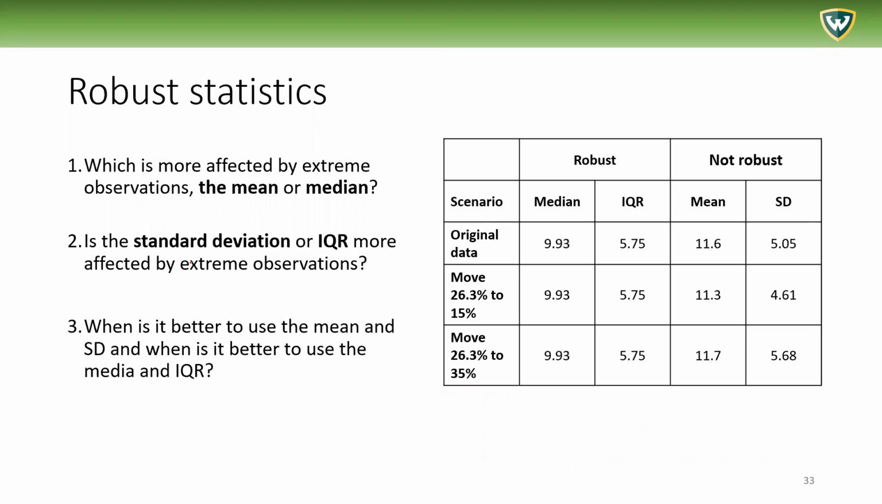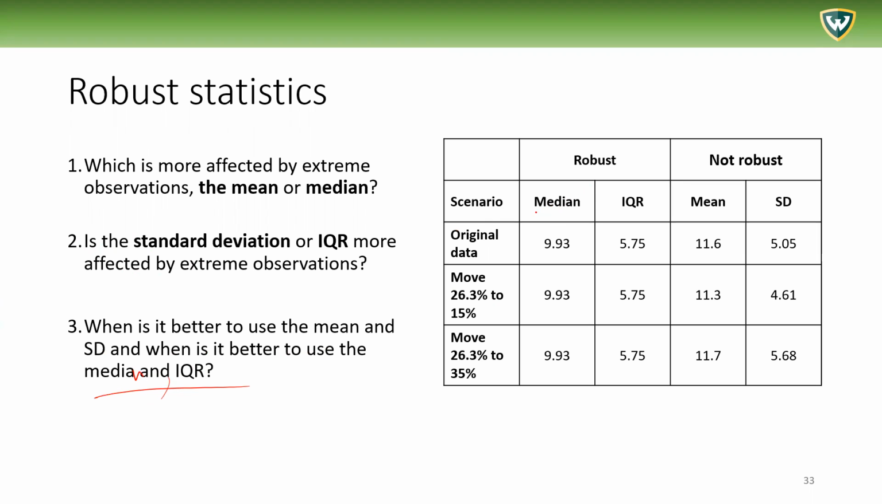So which is more affected by extreme observations, the mean or the median? And is the standard deviation or the IQR more affected by extreme observations? When is it better to use the mean and standard deviation? When is it better to use the median, not media? Median and IQR.